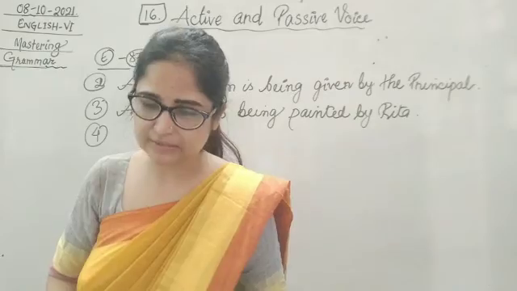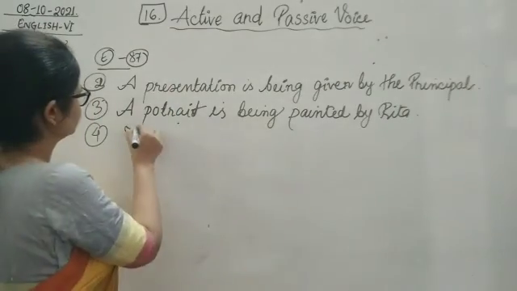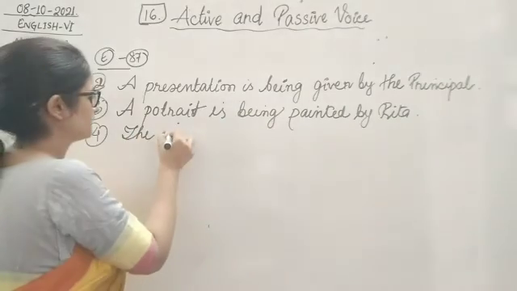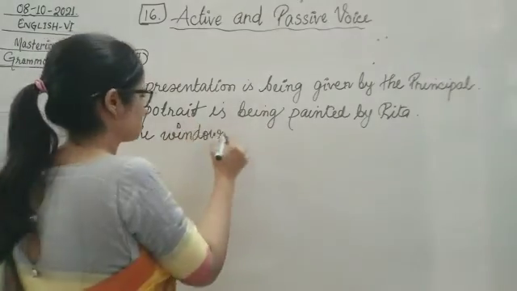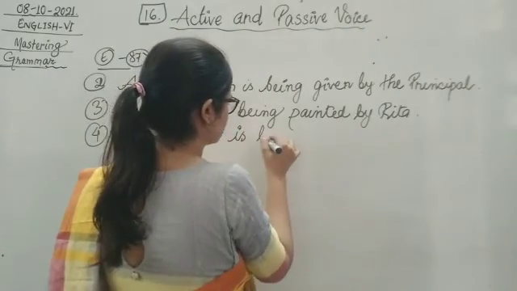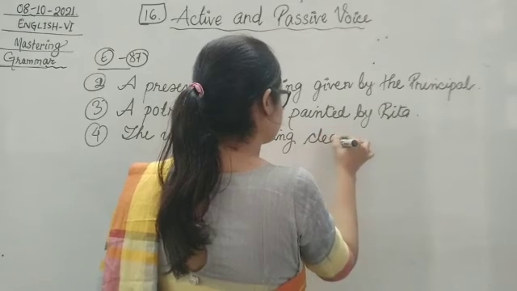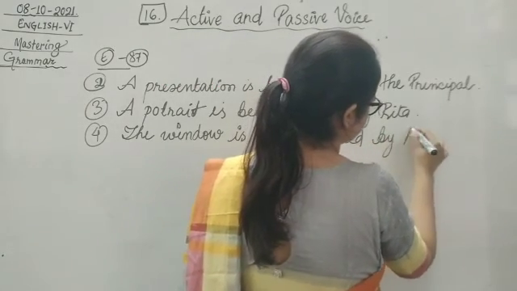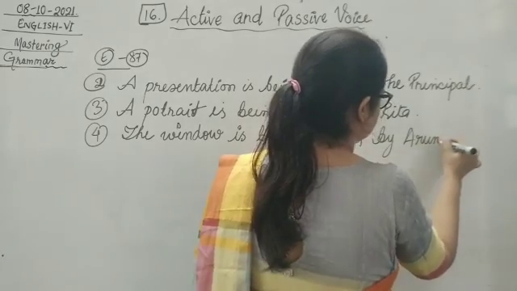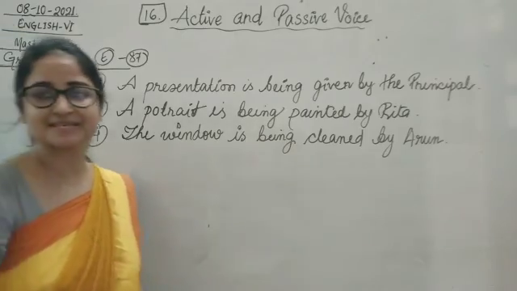Arun is cleaning the window. The window is being cleaned by Arun. Yes, children? So we are done with this exercise as well.